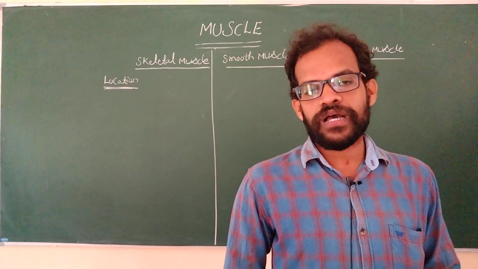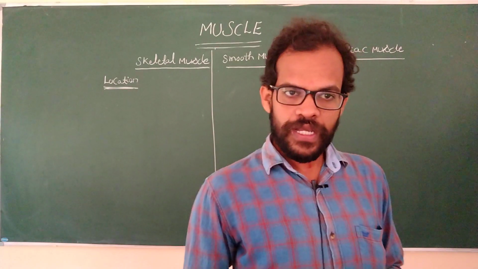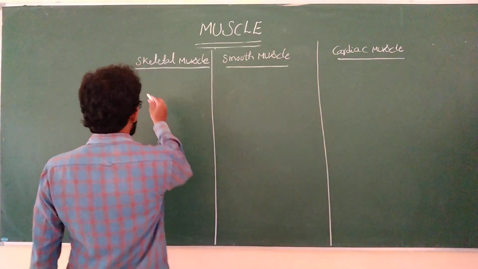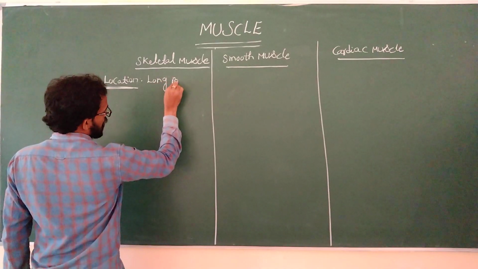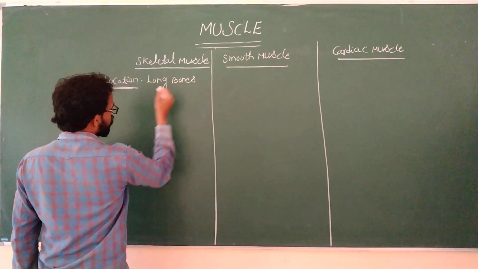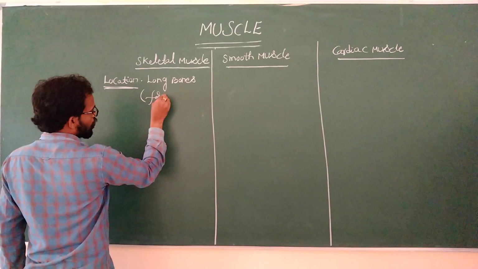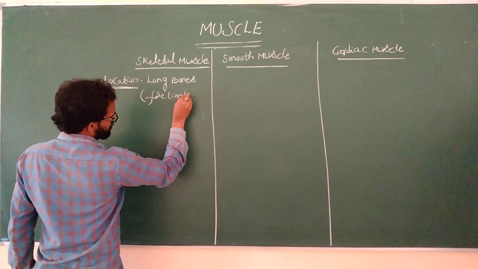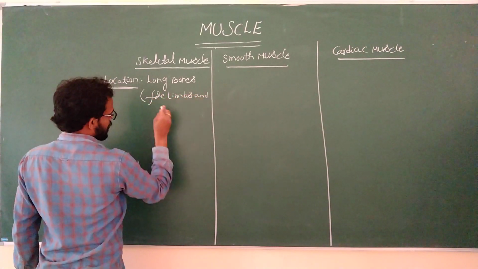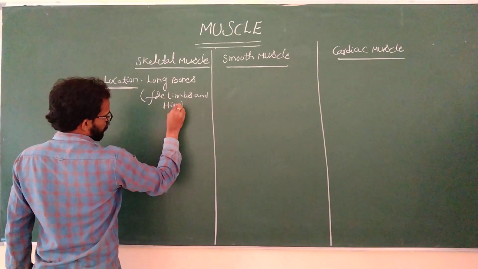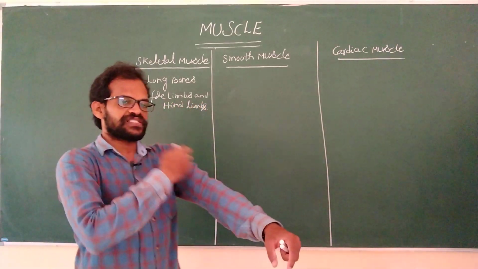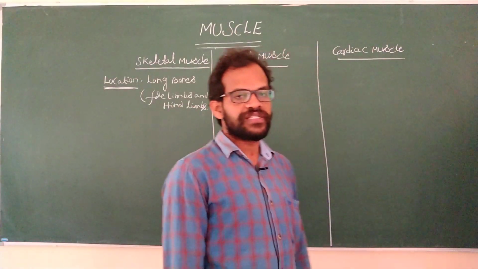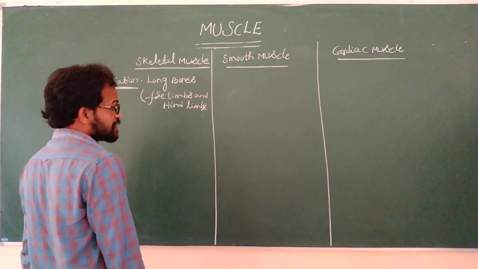For example, the long bones. Forelimbs and hind limbs indicate the location of skeletal muscle.